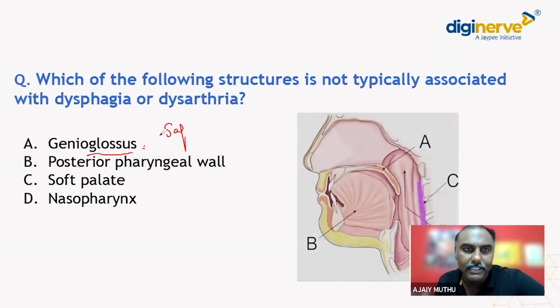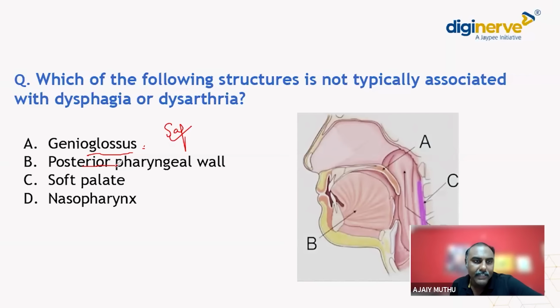So genioglossus is needed. If there is some problem in the genioglossus, then the patient is going to have dysphagia. Okay. Posterior pharyngeal wall, is this needed? Obviously. Whatever we swallow, our teeth grind it, it goes to the tongue, our tongue pushes the food back.